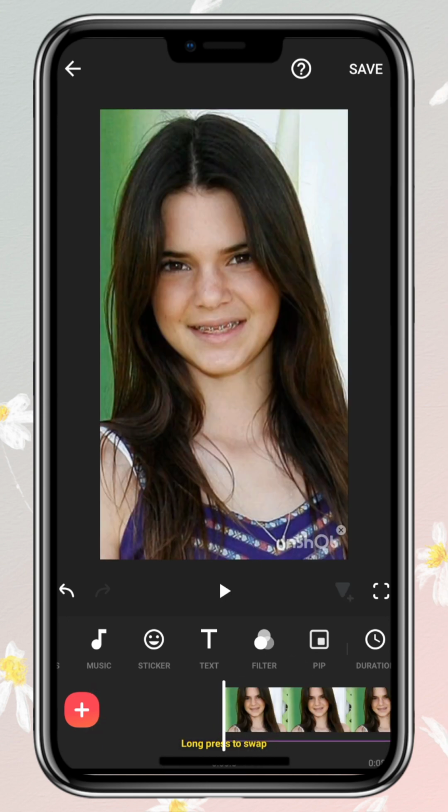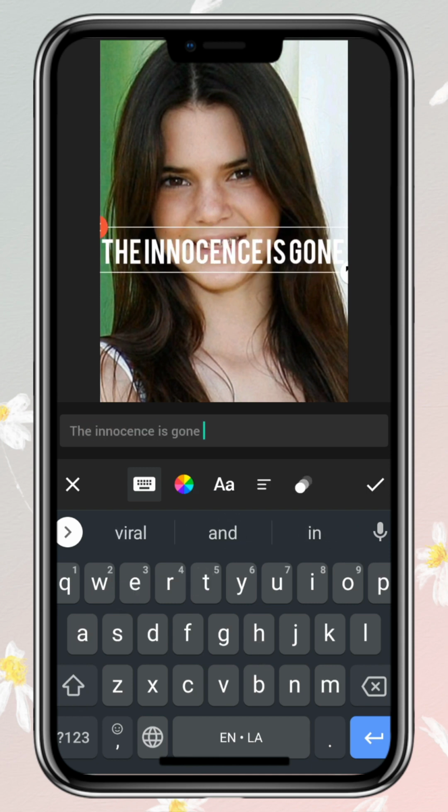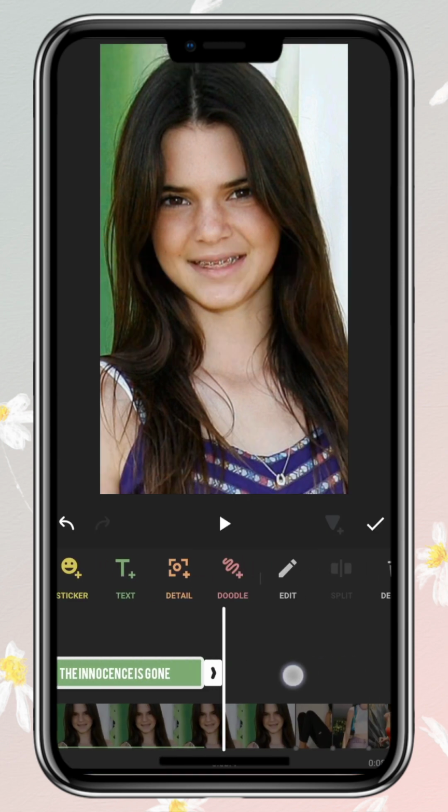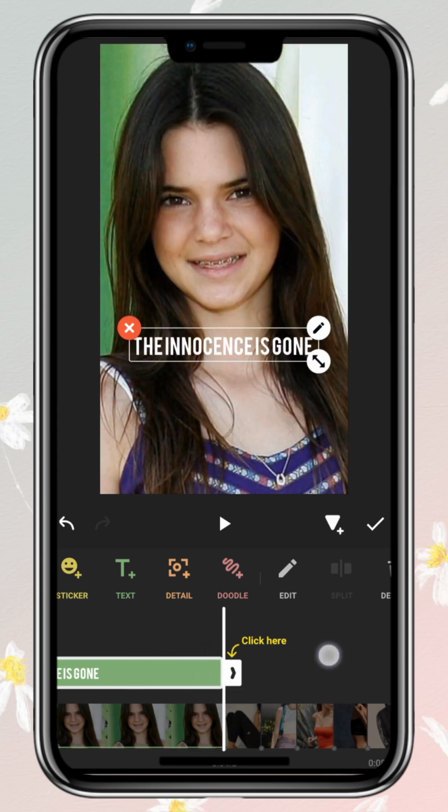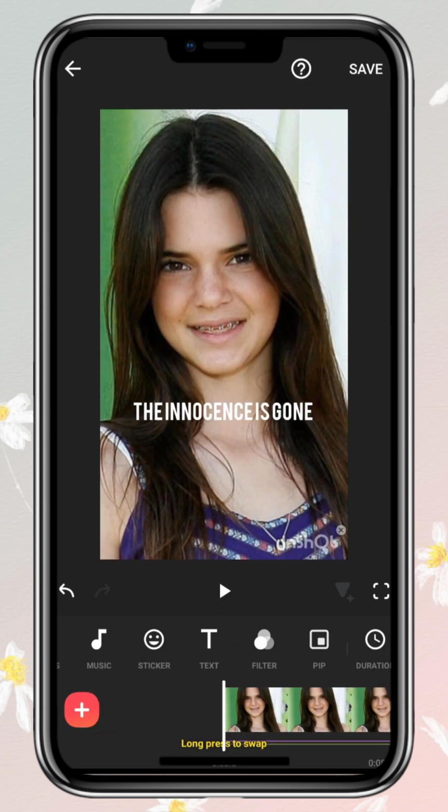Now add text. Apply the text layer till the end of first photo. Now check your video and then save to your gallery.